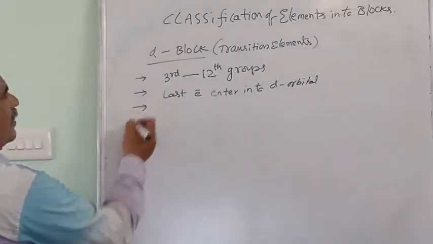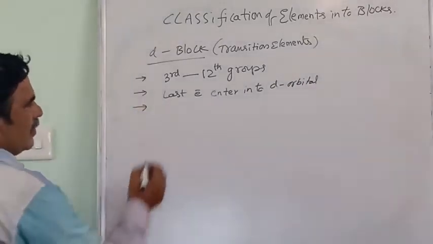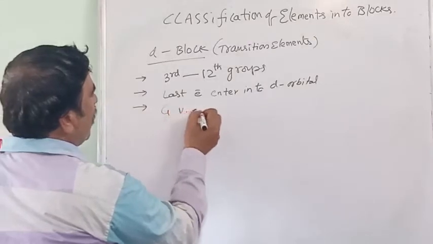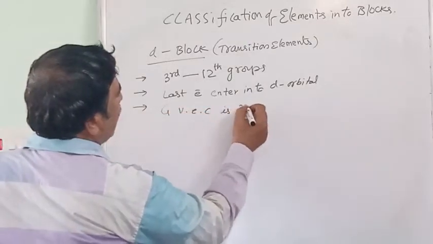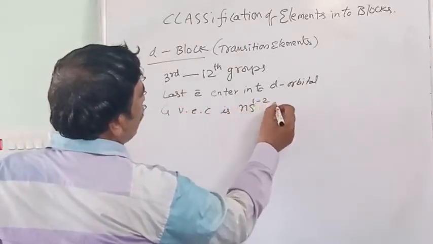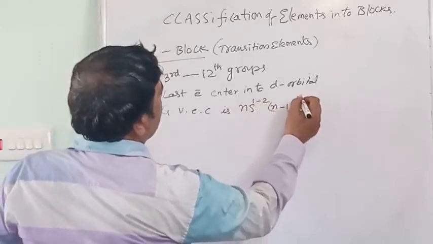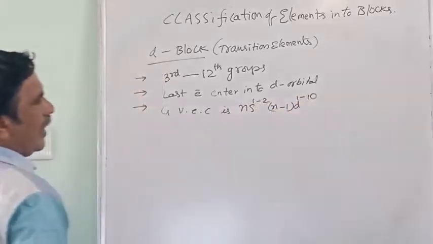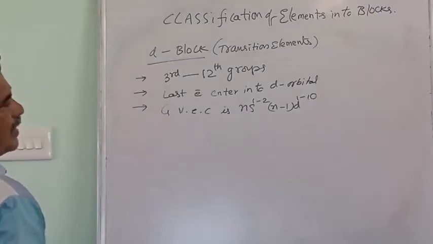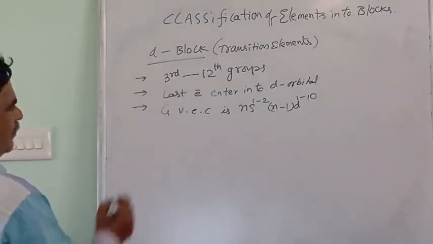Hence they are named as d block elements. General valency electronic configuration is ns1 to 2, (n-1) d1 to 10.